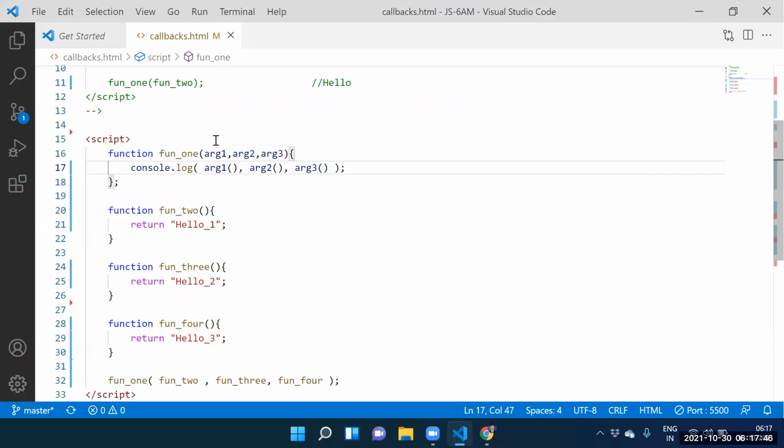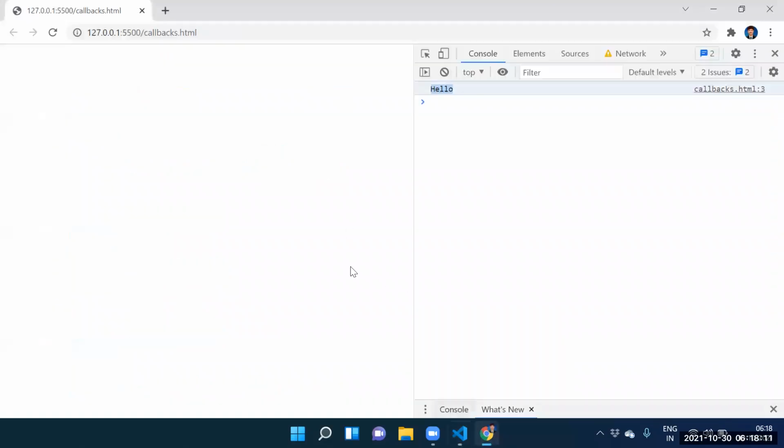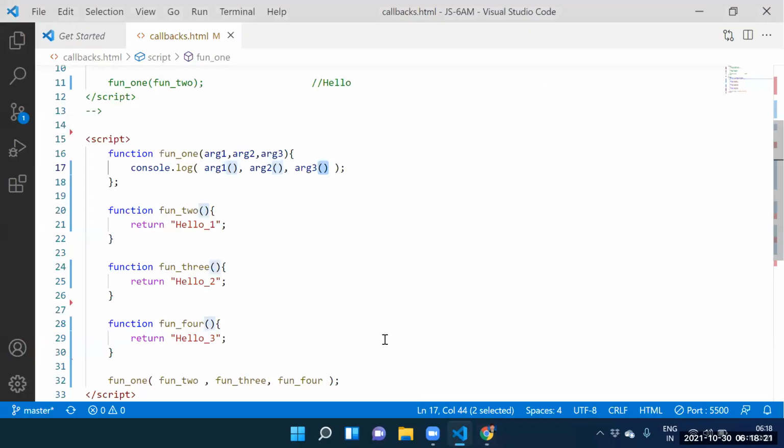Argument 3 of. Guys, what is argument 1? Function 2 definition. How to execute? Argument 1 of parenthesis. What is argument 2? Function 3 definition. How to execute? Parenthesis. What is argument 3? Function 4 definition. How to execute? Parenthesis. Fine. Can I execute it again? Let me execute it. Now we are getting the answer: hello 1, hello 2, hello 3. So this is the output we are getting.